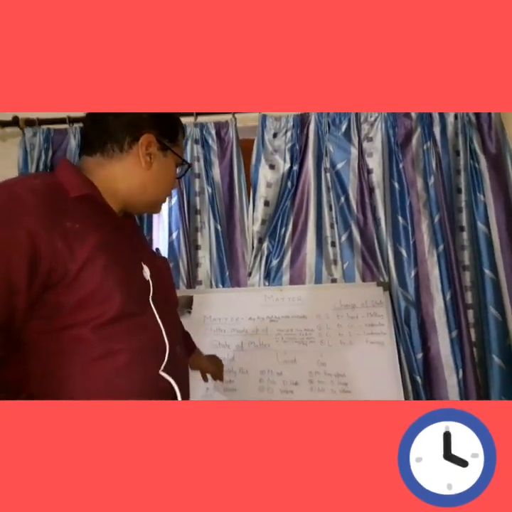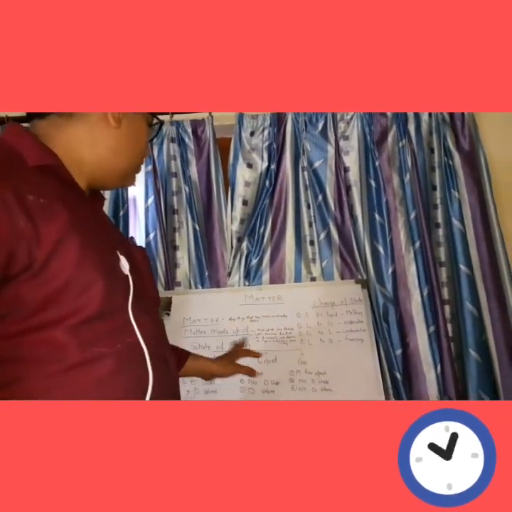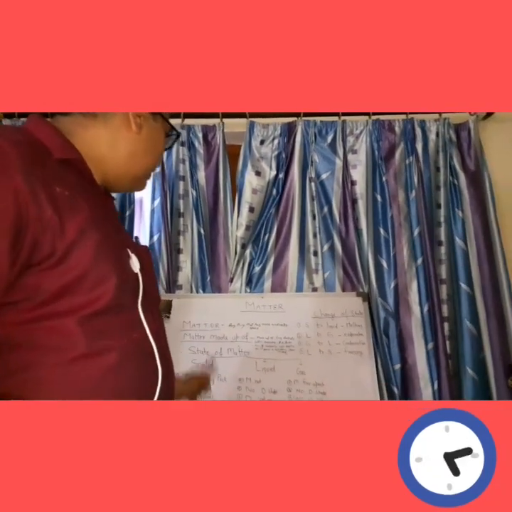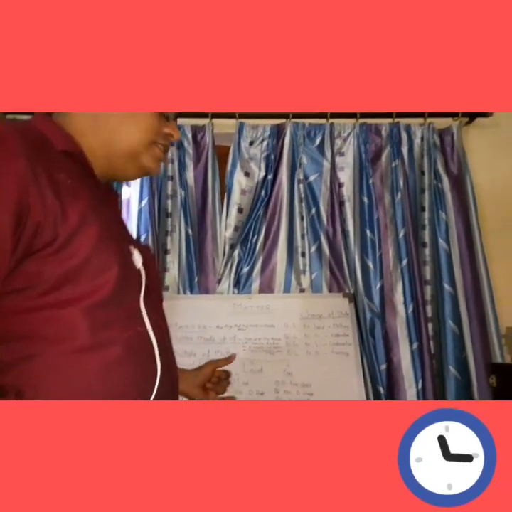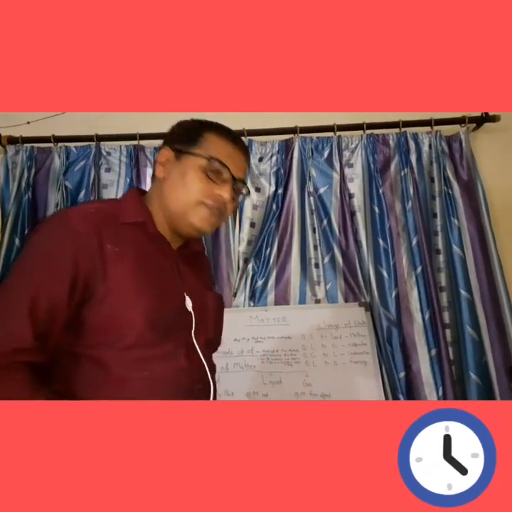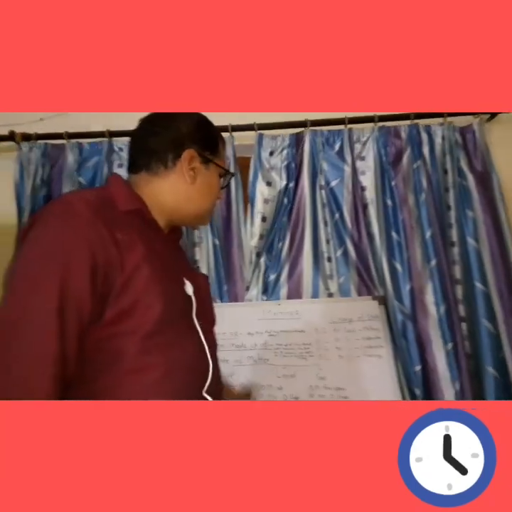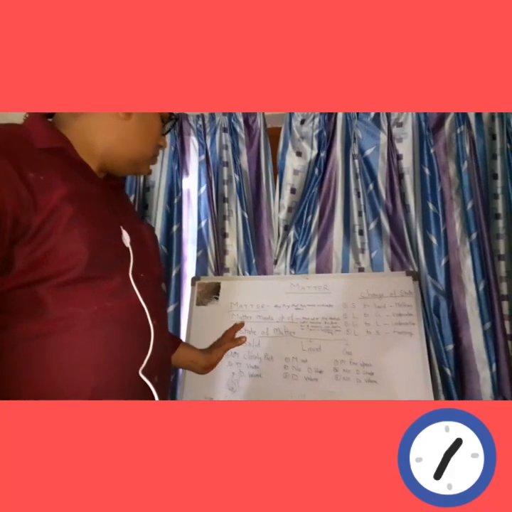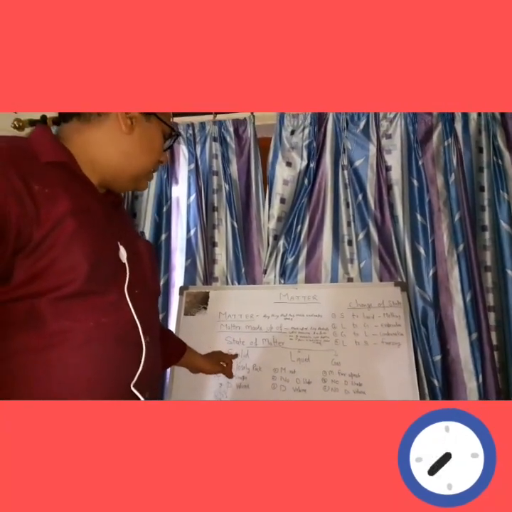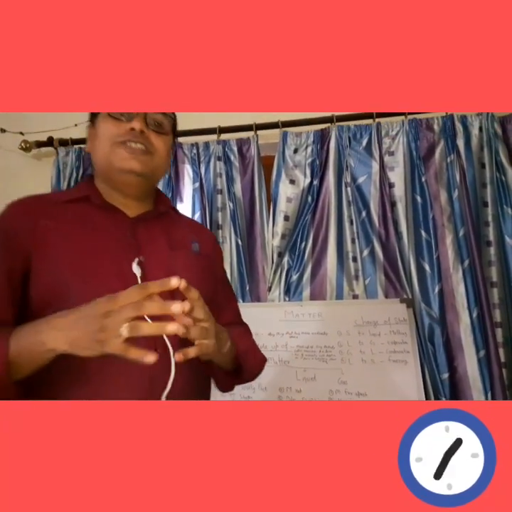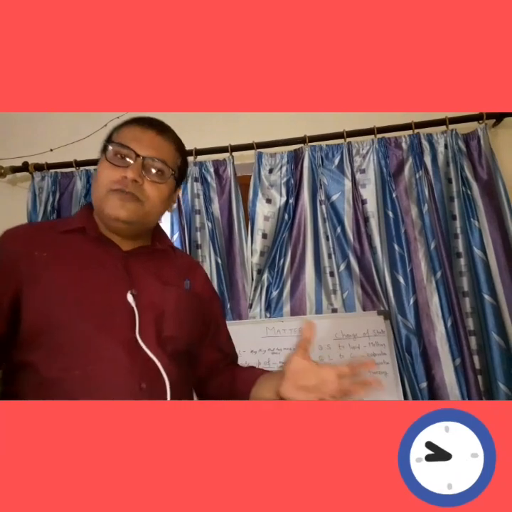So what is the difference between solid, liquid and gas? In a solid, the molecules are closely packed. They have a definite volume and a definite shape. This book has a definite shape. This blackboard has a definite shape. So in a solid state, the molecules are closely packed, with a definite shape and a definite volume.